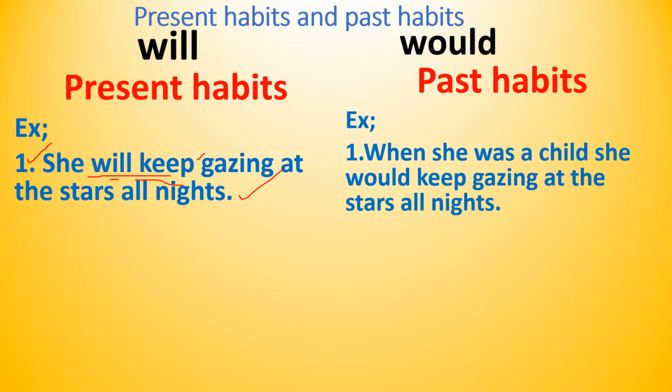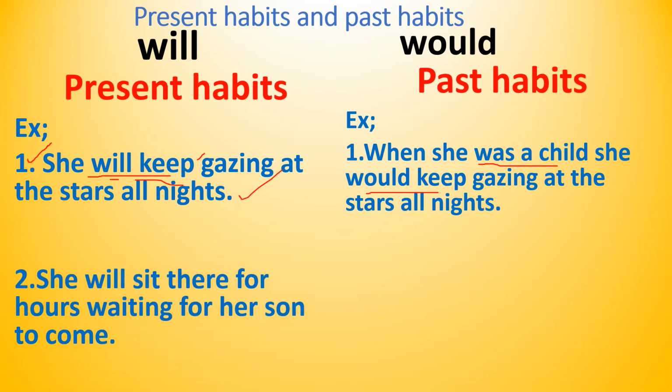When she was a child, she would keep gazing at the stars all night. When she was a child, once upon a time. This is called past habit. She would keep. Would keep means she used to keep. An alternative way of expressing the same sentence is she used to keep gazing. We can say she used to keep gazing, or she would keep gazing at the stars all night. That is called past habit.